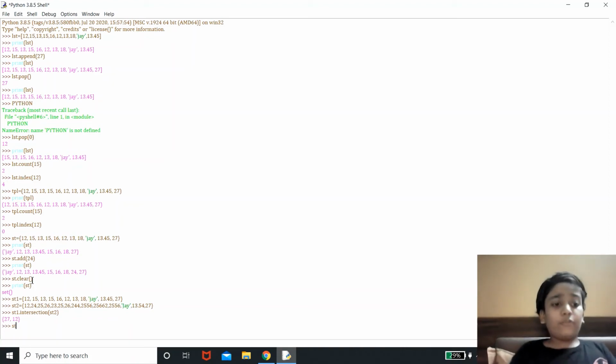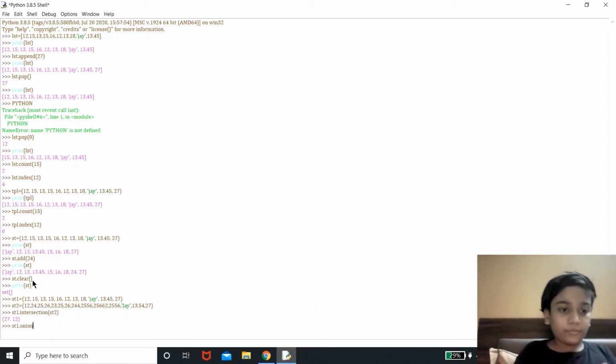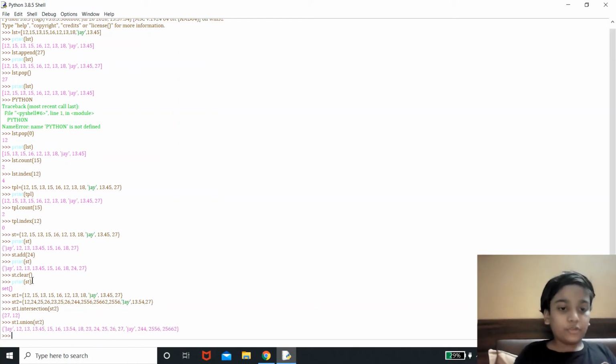Now what if I want to combine them? Just type st1 dot union st2, and it will give us all the characters from both sets.